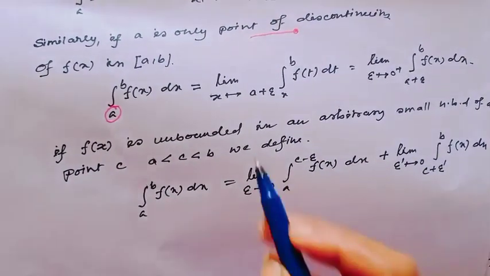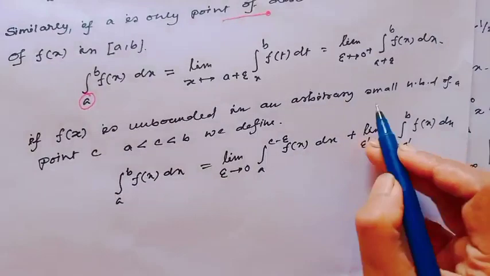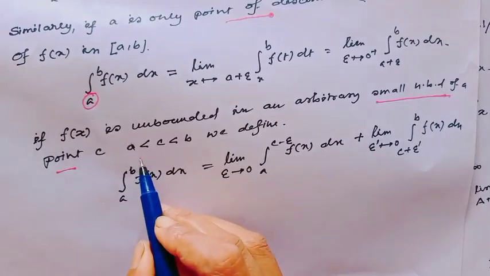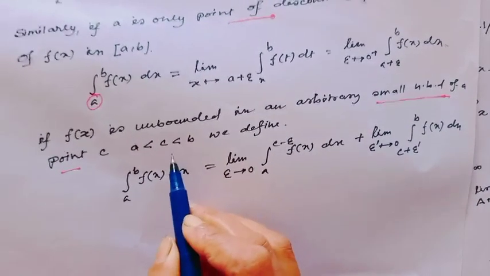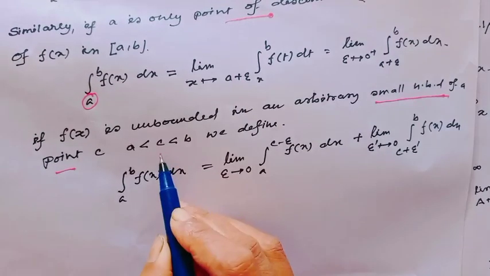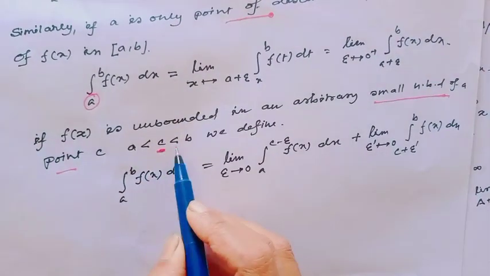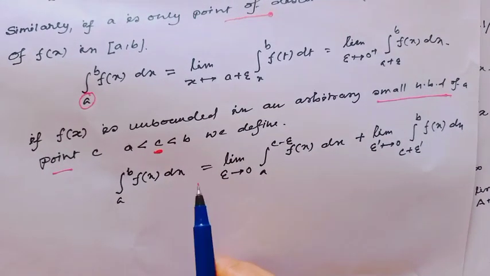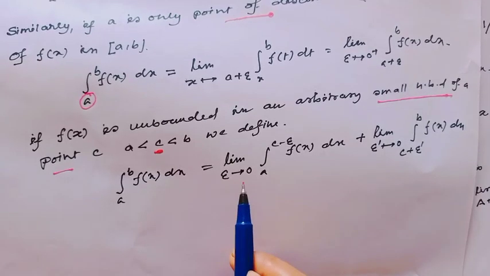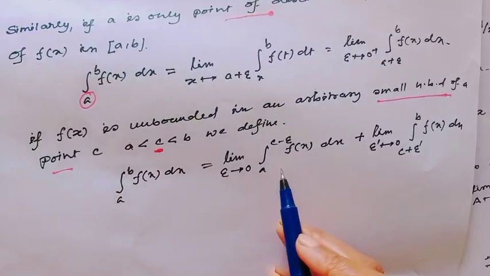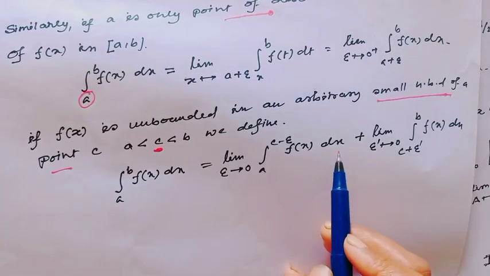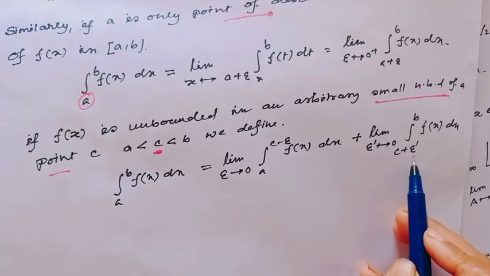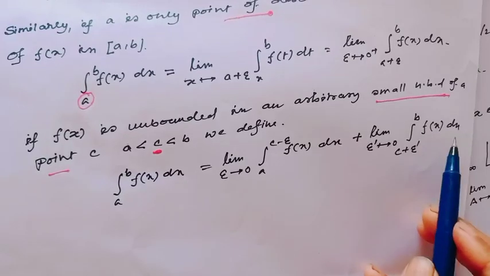And if f(x) is unbounded in an arbitrarily small neighborhood of a point c such that a is less than c less than b, that means f(x) has a discontinuity at the point c lying between a and b, then the integration a to b f(x) dx equals the limit as epsilon tends to 0 of the integration a to c minus epsilon f(x) dx plus the limit as epsilon dash tends to 0 of the integration c plus epsilon dash to b f(x) dx.